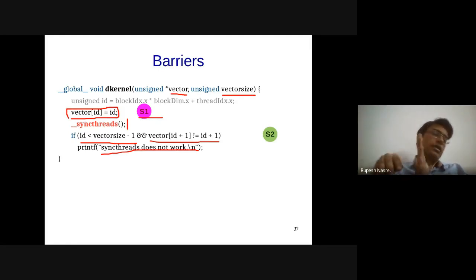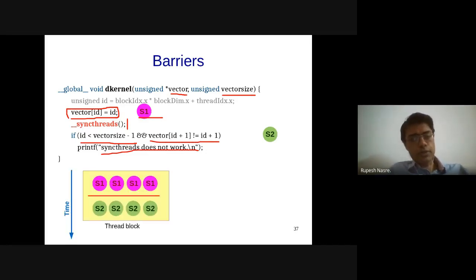The other thread block might have finished earlier, in which case you are lucky, but it might not have finished execution, in which case you will see that vector of ID plus 1 is not equal to ID plus 1, assuming this is all initialized to 0. Although it doesn't happen, that doesn't mean that the program is correct. It just means that for this execution, that particular condition was not satisfied. This program is wrong because of this synchronization requirement.